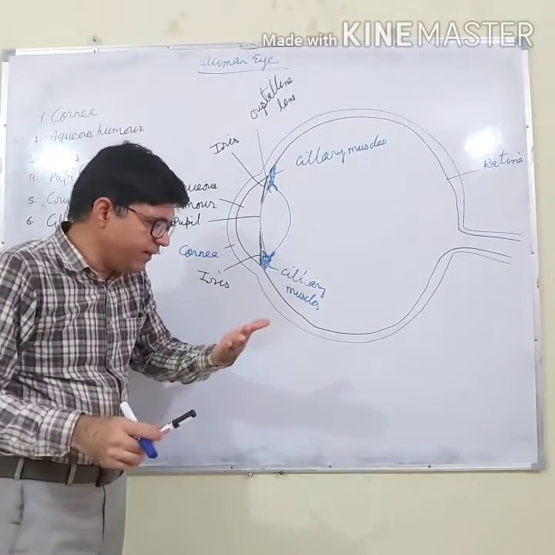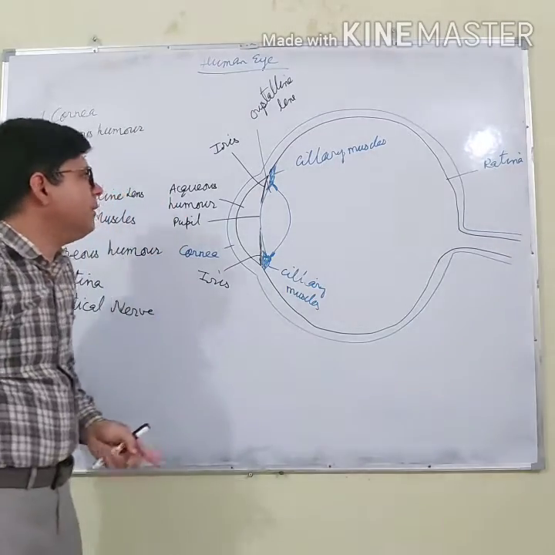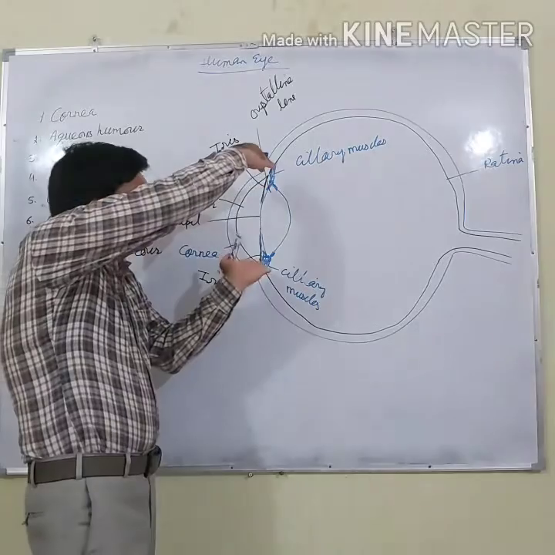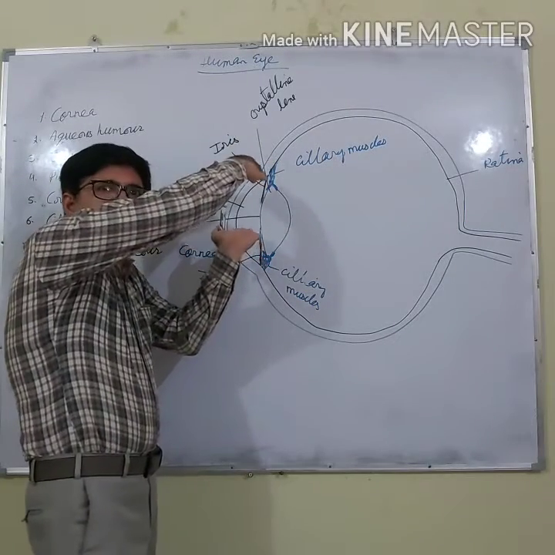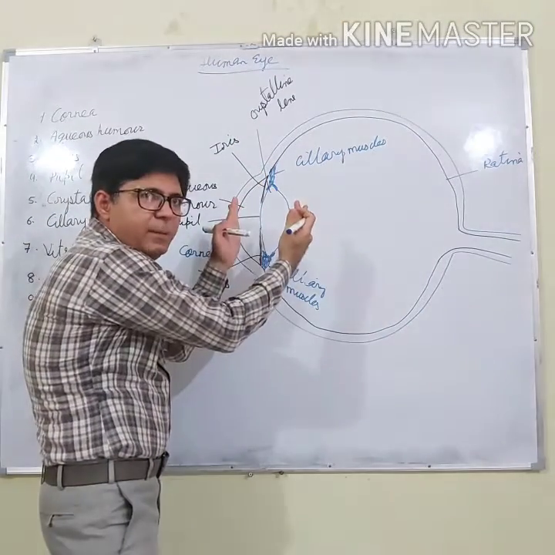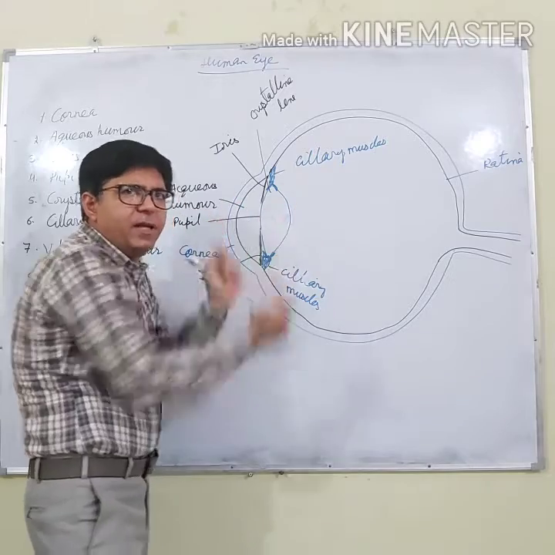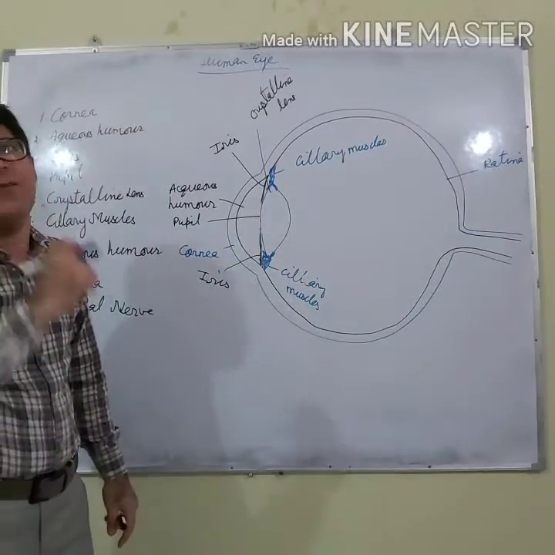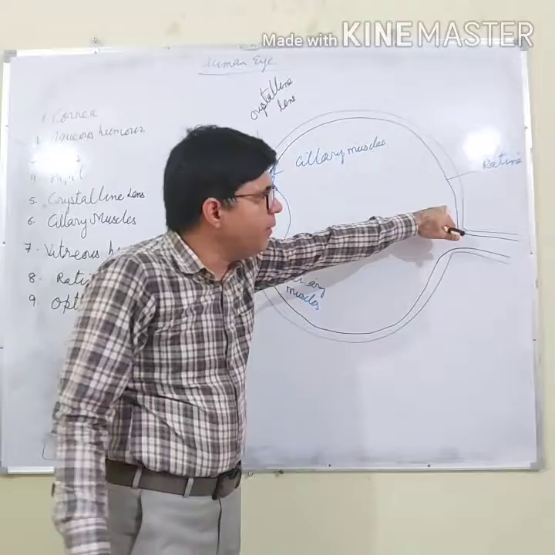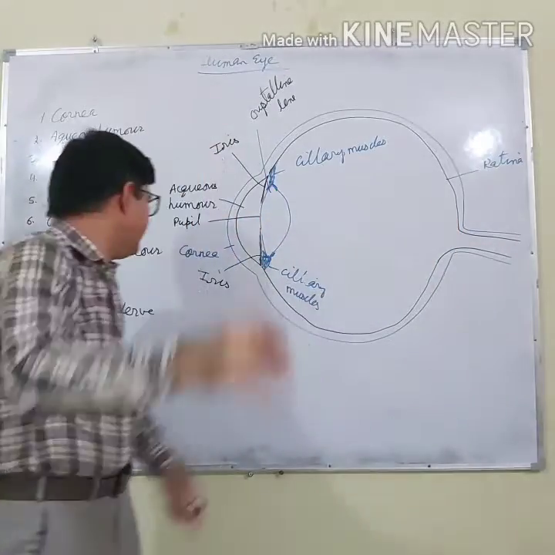And when we are seeing a nearby object, what happens in that case? The ciliary muscles contract, so the lens becomes thick. And when the lens becomes thick, there is a decrease in focal length, so that the image is always formed at the retina.